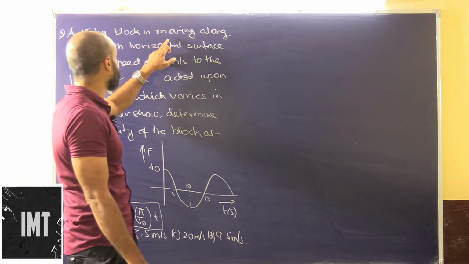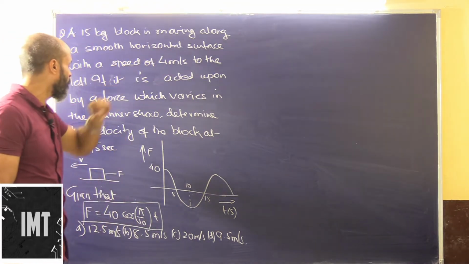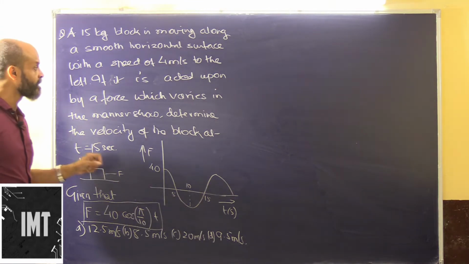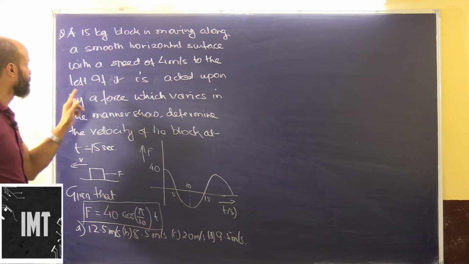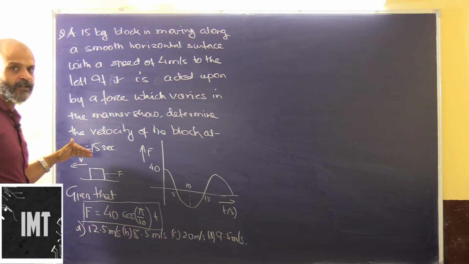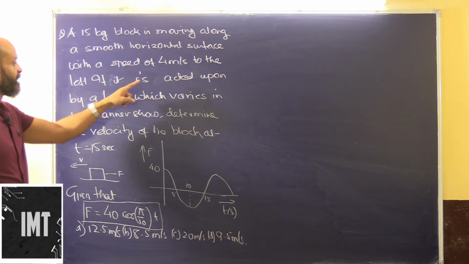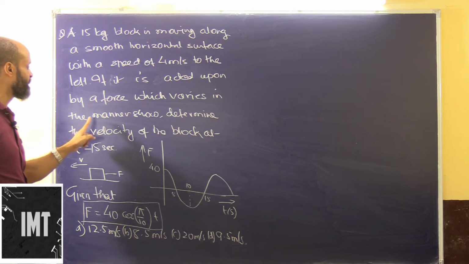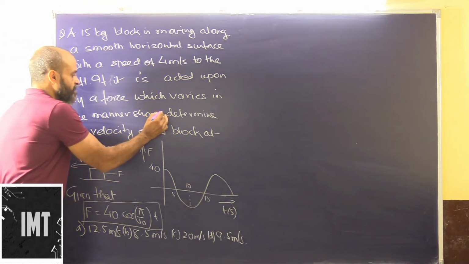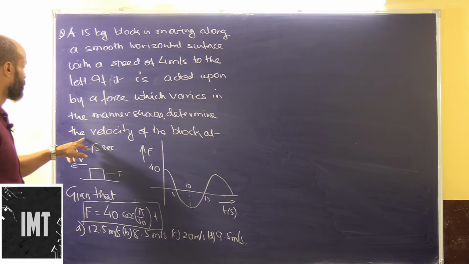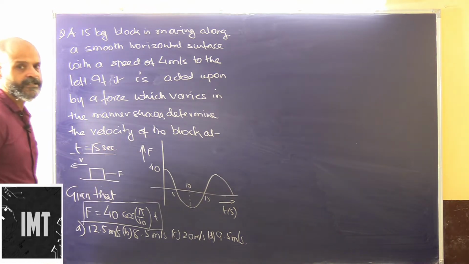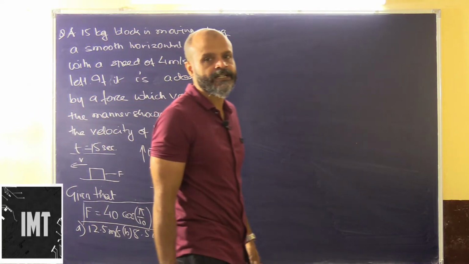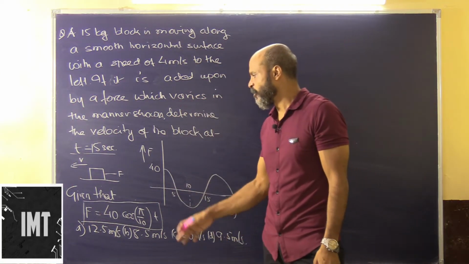Now, a 15 kg block is moving along a smooth horizontal surface with a speed of 4 meter per second to the left. If it is acted upon by a force which varies in the manner shown, determine the velocity of the block at t equal to 15 seconds. How will we do this?